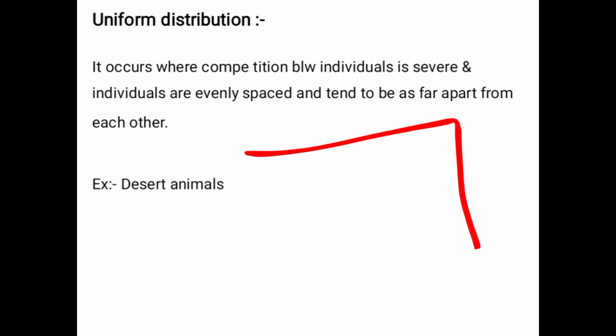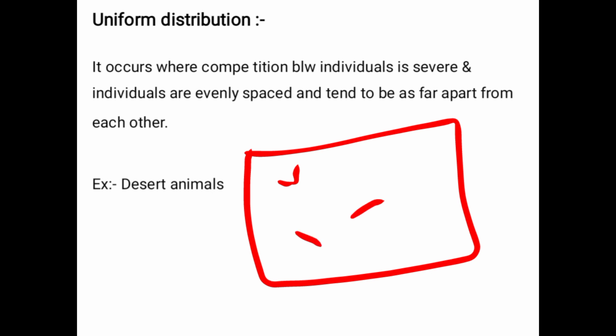Suppose in a particular area with low space or low nutrition, remember it, because competition always occurs in a low space or low nutritional area in which members are high but resources are limited. So if the competition between individuals is very severe, remember it, like desert animals, the resources are limited while organisms are high.